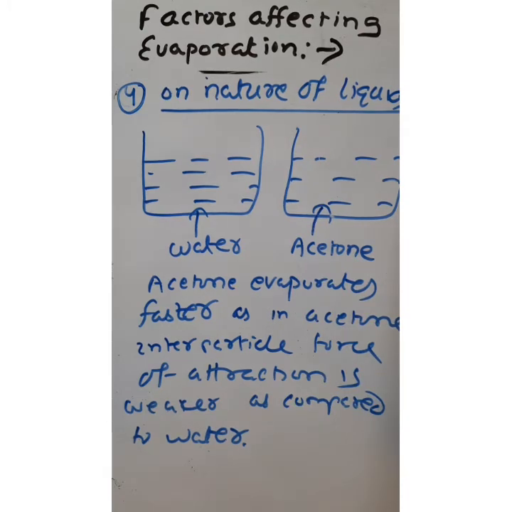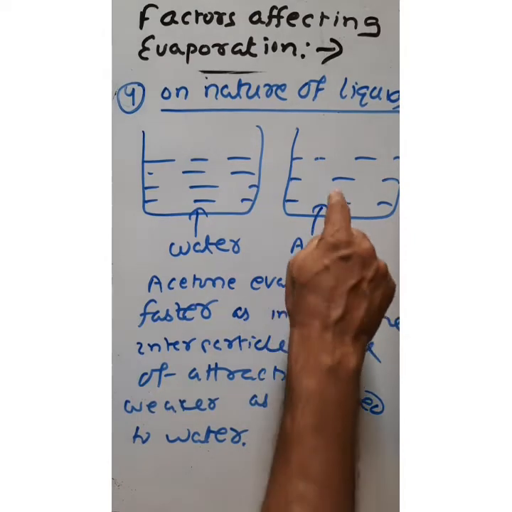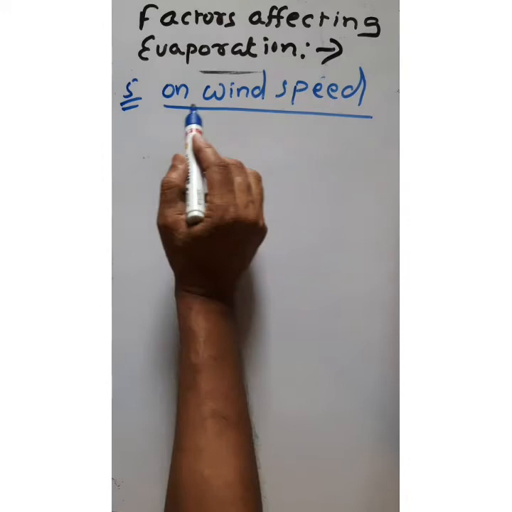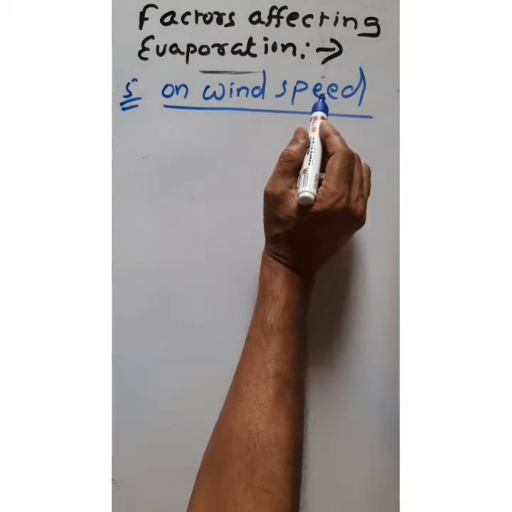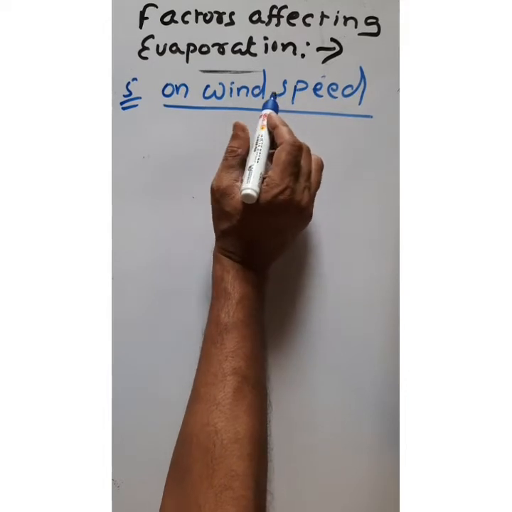Okay, so acetone evaporates faster. So the question comes, out of acetone and water, which evaporates faster? Your answer will be acetone, because the force of attraction in the acetone particles is less. Next factor is wind speed. The evaporation depends upon the speed of the wind.